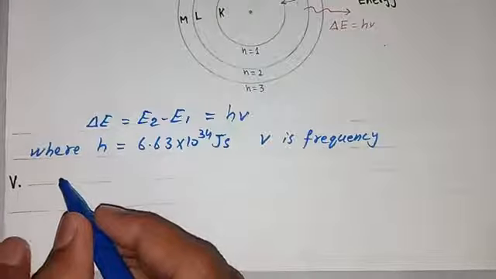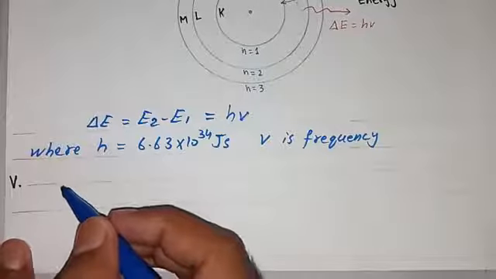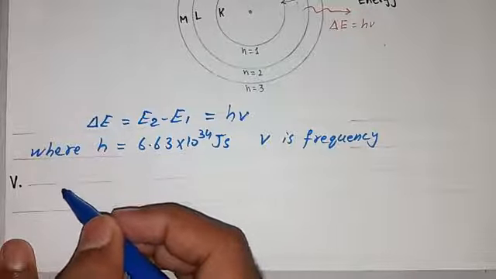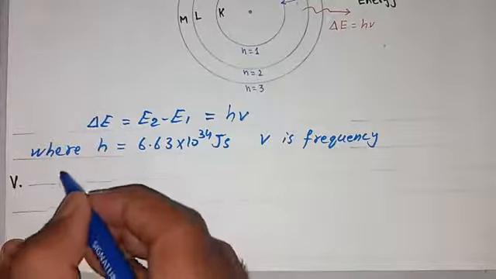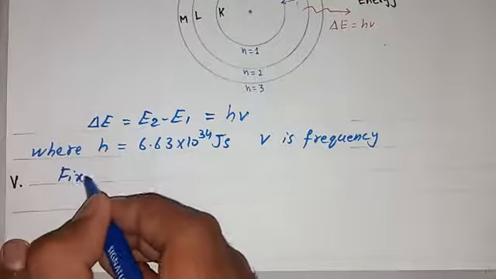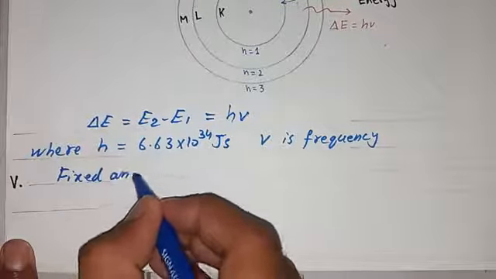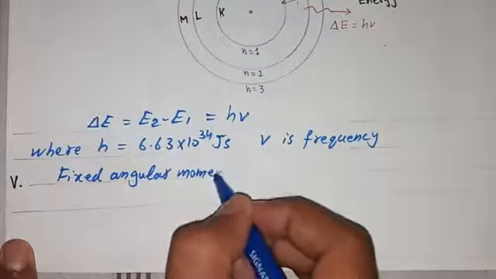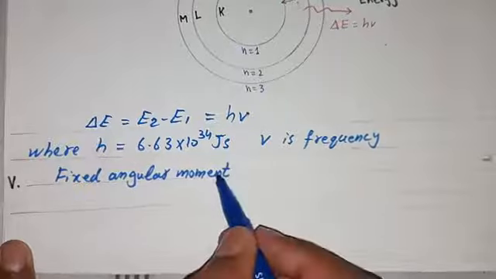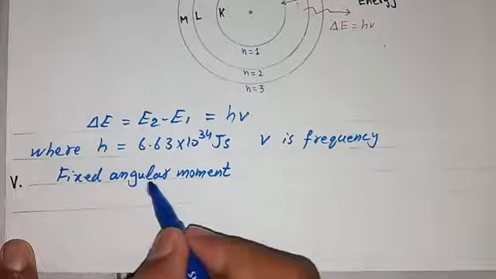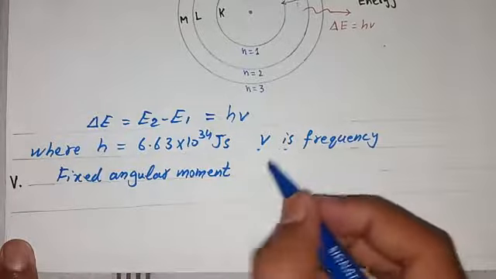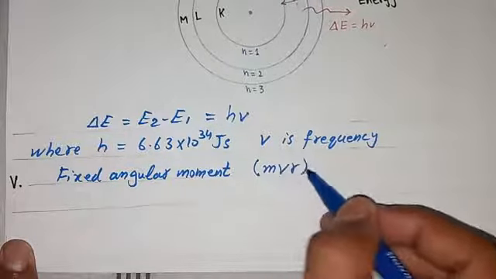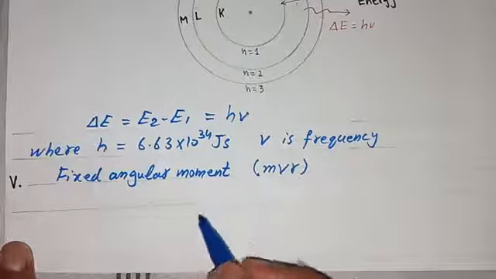Now point number 5, that is the last point. About this point, an electron can revolve in any orbit with any fixed angular momentum. Angular momentum means movement of the electron at a specific angle. That is angular momentum, and angular momentum is represented as mvr.